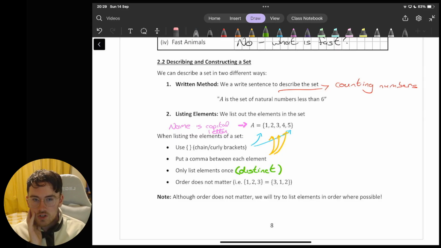And I have just put a note here, which I suppose is important for our own work, is that although order doesn't matter, if we were asked to list the elements of a set, we would try to list them in order, if there is an order. So for example, the numbers here, 1, 2, 3, 4, 5, we've listed those in order. It just makes our life easier if we're trying to pick out different elements from the set, but also we're always conscious, if we're looking at an examiner or a test, of making things that little bit easier where we can.